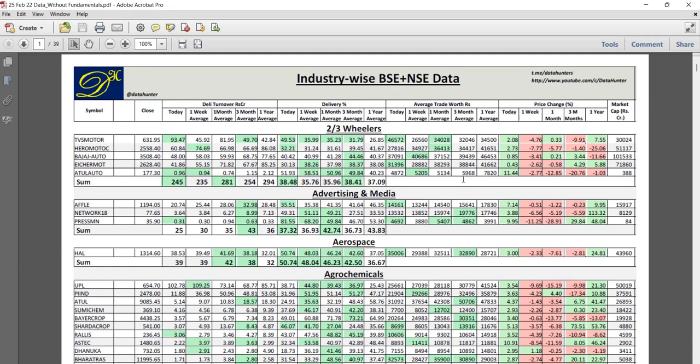Some of the shares may be missing because this data is taken from my technical data. So there is a chance that, like Jubilant Pharmova, the share is not listed, I mean, the technical data is not available in my database. So definitely that will be missing, apart from the BSE plus NSE condition which I told. And what is the market cap of that company? Okay, this is the information given.